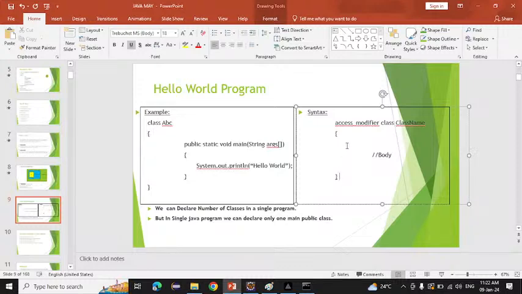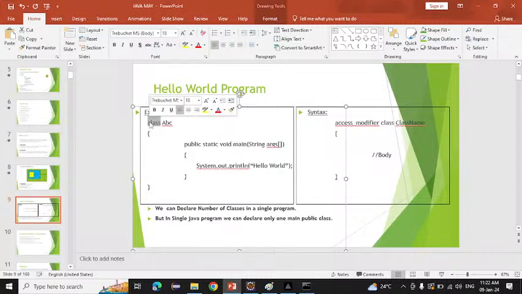If you want to write anything, what we need to do? We have to write into the class only. Suppose we take an example. This is our example. We have written here an access modifier. If you are not writing any access modifier, it will be considered as default. After that, here I am writing class. Class is a keyword which is used to create a class.